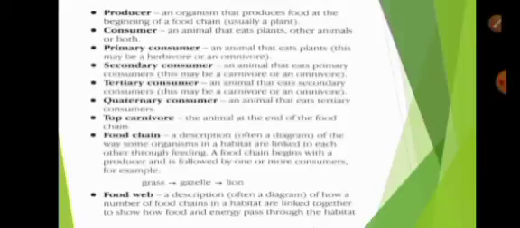Quaternary consumers, an animal that eats the tertiary consumer. Top carnivore, the animal at the end of the food chain. A food chain is a description, often a diagram, of the way some organisms in a habitat are linked to each other through feeding. A food chain begins with a producer and is followed by one or more consumers. For example, the grass is eaten by the gazelle, which is eaten by the lion. A food web is a description, often a diagram, of how a number of food chains in a habitat are linked together to show how food and energy pass through the habitat.